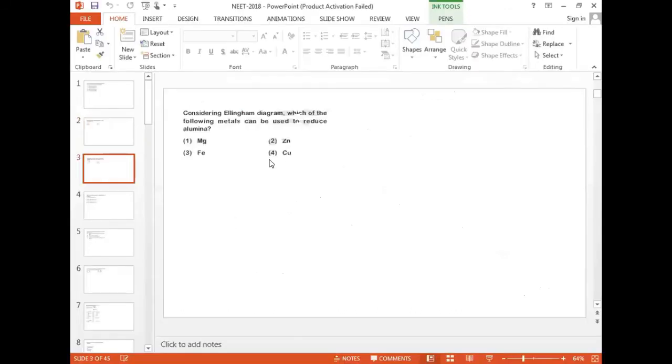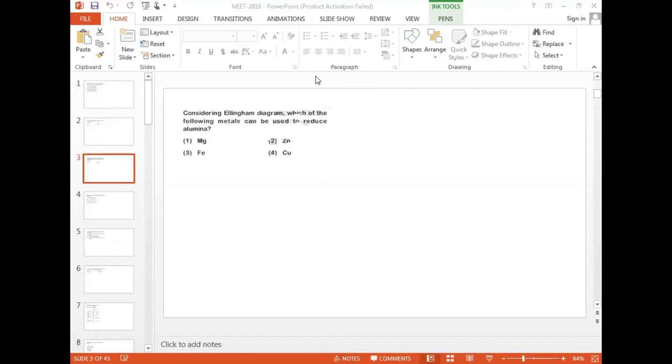That is this particular one. What is this actually? Read this question, anyone? Considering Ellingham diagram, which of the following metal can be used to reduce aluminium? Which one can be used to reduce aluminum? Ellingham diagram idea is there?